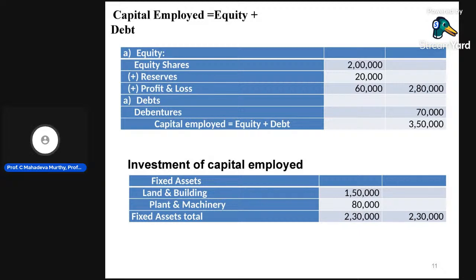Then the investment of capital employed: fixed assets, land and building, plant and machinery. Because only two fixed assets are seen in this particular problem, land and building 1,50,000 plus plant and machinery 80,000 gives a total of 2,30,000. Then the investment of capital employed is 2,30,000.